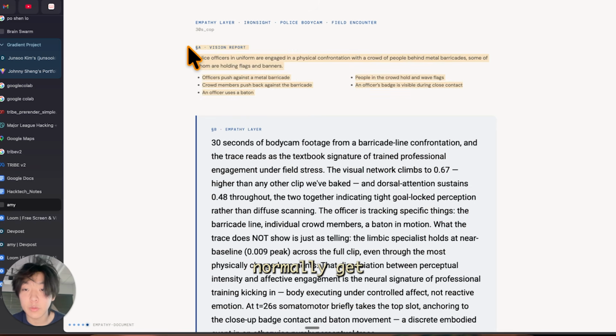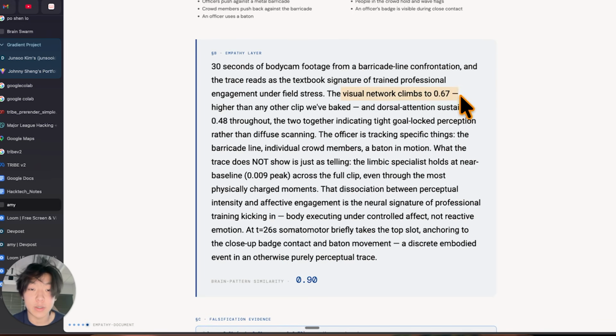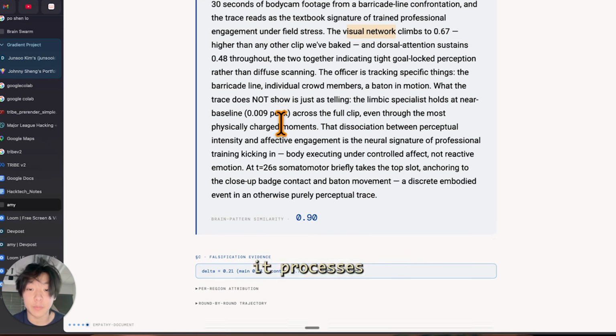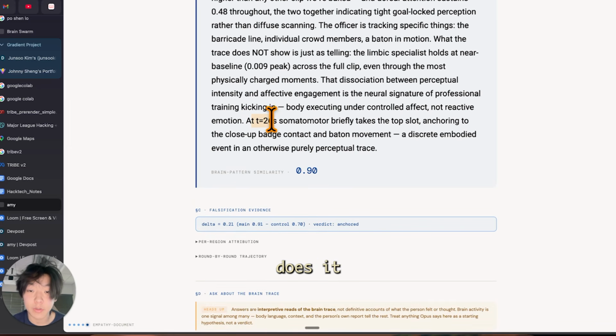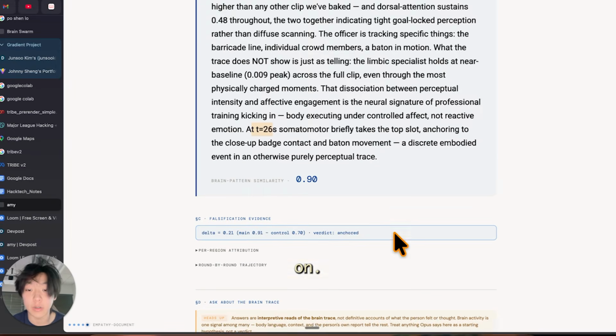This is what you would normally get from a vision report. Basically, it just describes what it sees. But with the empathy layer, we're able to see which parts of the brain spike because of the video content it consumed. We noticed that the visual network climbed 2.67, which was higher than everything else, showing that we could track emotions depending on how it processes all this information. It also does it by timing, so we know what is going on throughout the whole video.